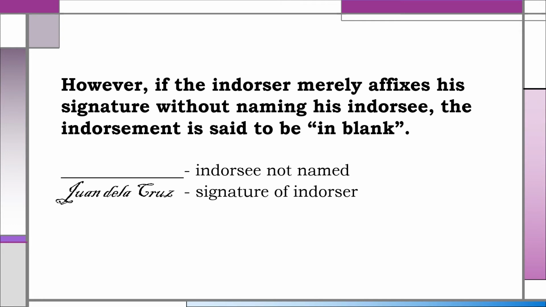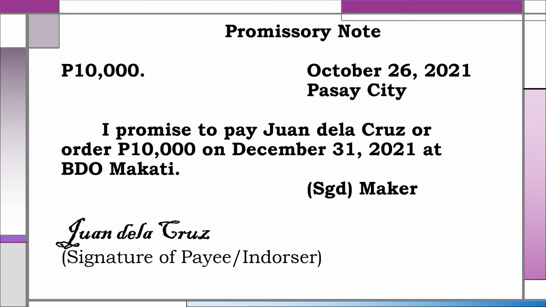However, if the endorser merely affixes his signature without naming his endorsee, the endorsement is said to be in blank. So here is an example. There is no named endorsee, but there is a signature by the endorser, Juan de la Cruz. This is a blank endorsement. Here is an example of a promissory note in favor of Juan de la Cruz, payee, for 10,000. Notice that the signature of Juan de la Cruz is found on the lower left-hand corner. That is a blank endorsement. He merely affixed his signature without naming his endorsee.